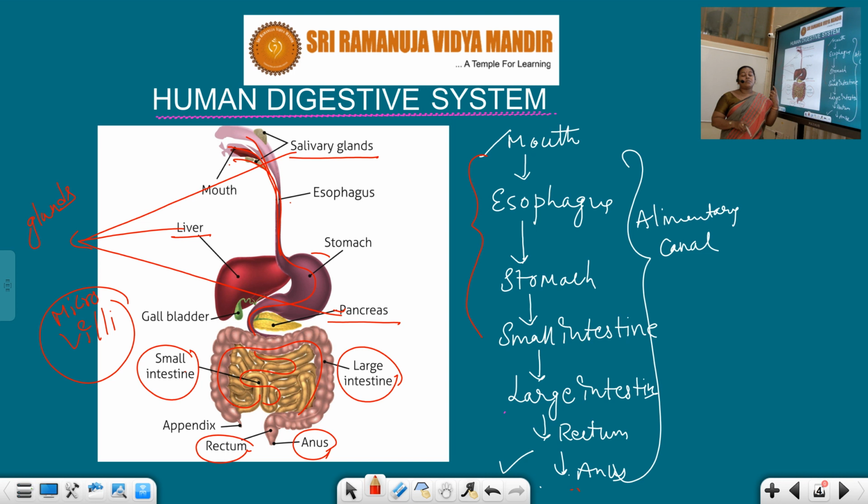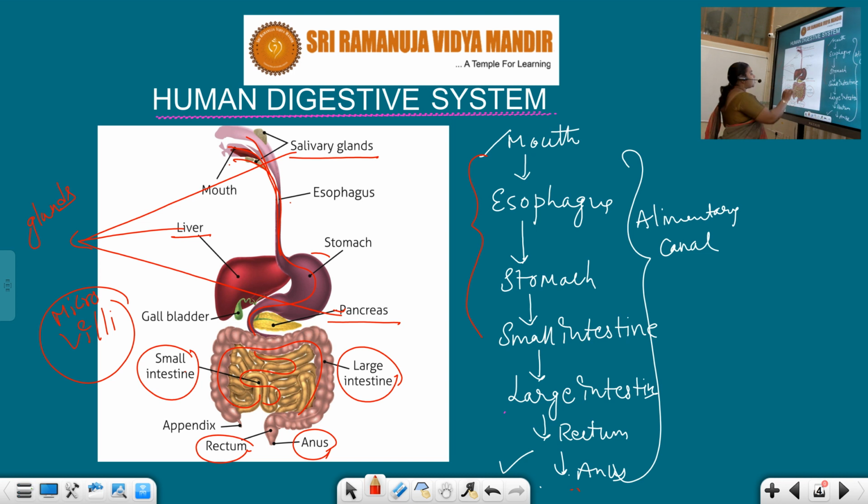These blood vessels have internal connections with the intestine. So the digested food is absorbed by the blood vessels by means of microvilli.